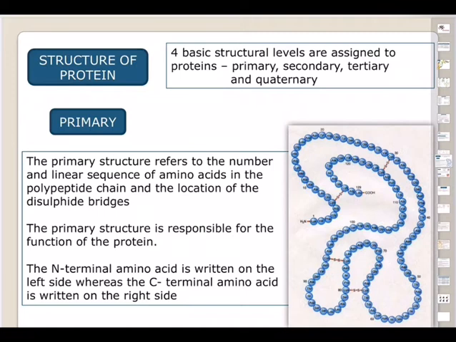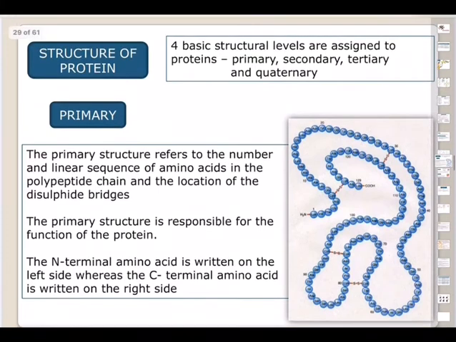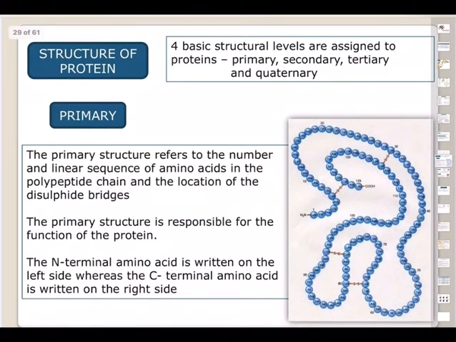Collagen is the most abundant protein of the animal world. Keep remembering this for competitive exams, this will be asked. Collagen is the most abundant protein present in animals. And rubisco is the most abundant protein in plants. Rubisco, R-U-B-I-S-C-O.